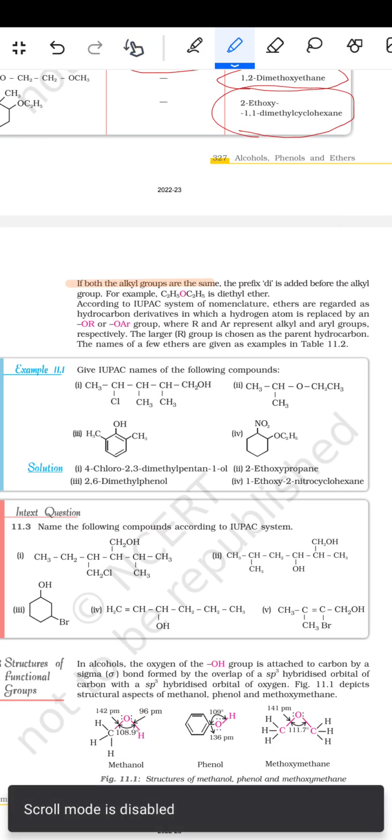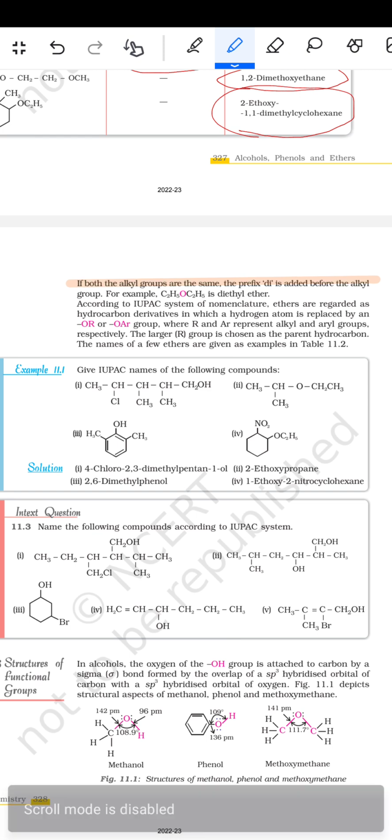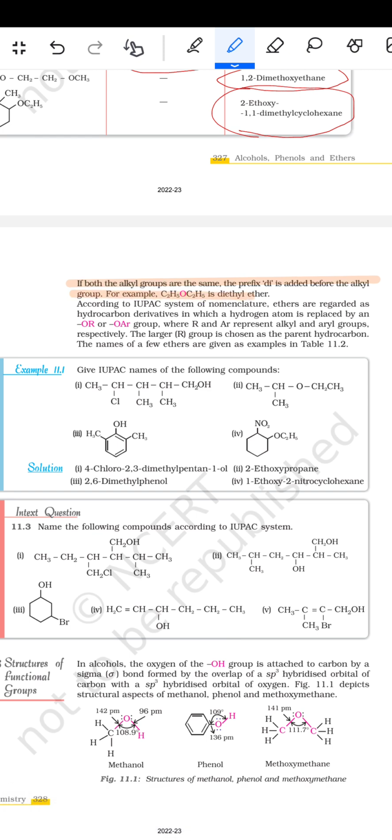If both the alkyl groups are the same, the prefix di is added before the alkyl group. For example, C2H5OC2H5 is diethyl ether. According to the IUPAC system of nomenclature, ethers are regarded as hydrocarbon derivatives in which a hydrogen atom is replaced by an OR or OAr group, where R and Ar represent the alkyl and aryl groups respectively. The larger R is chosen as the parent hydrocarbon. The names of a few ethers are given in Table 11.2.